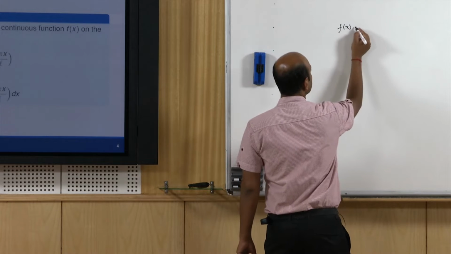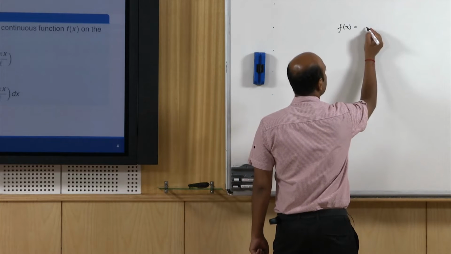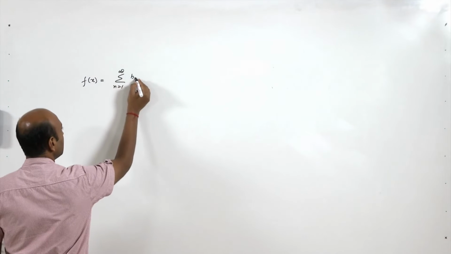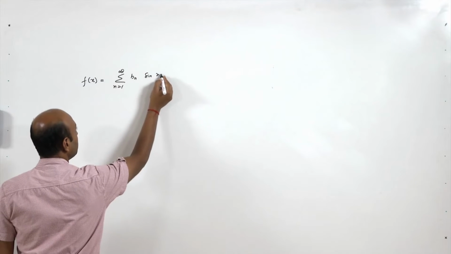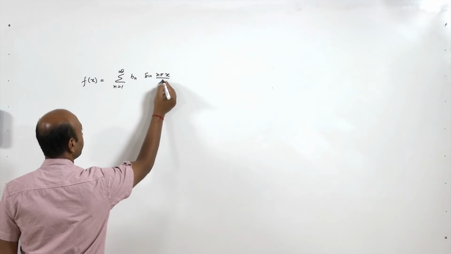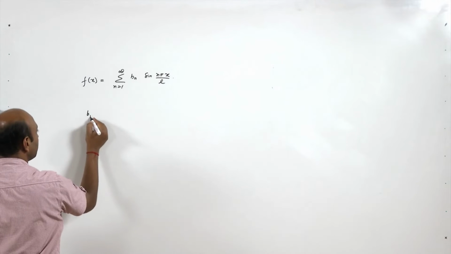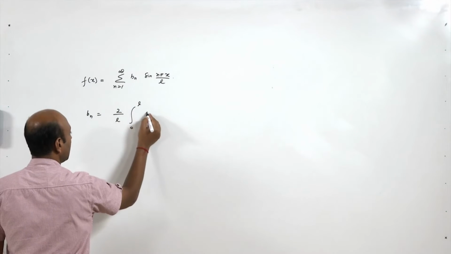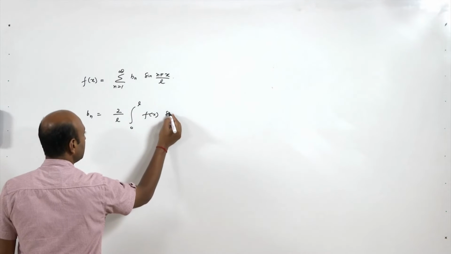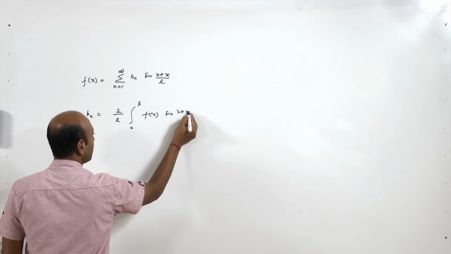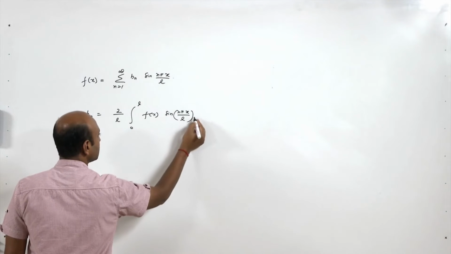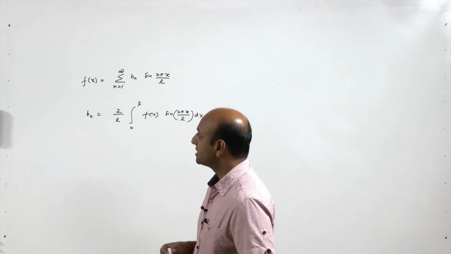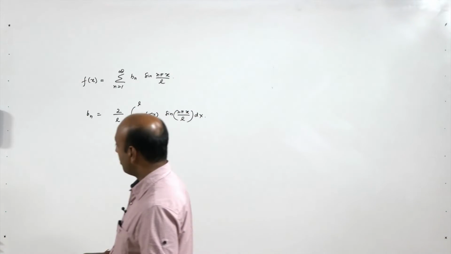The Fourier series of that function will be given by the summation n from 1 to infinity Bn sin n pi x by L, where Bn is nothing but 2 upon L integral 0 to L f(x) sin n pi x by L dx. So, this is an odd extension of the function.